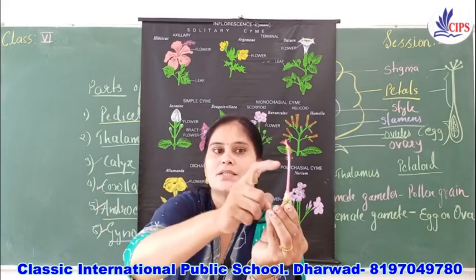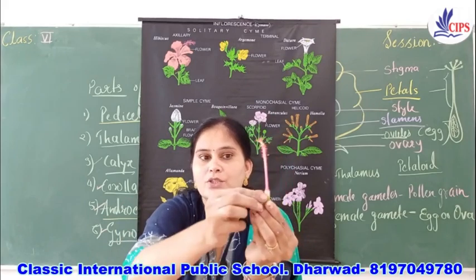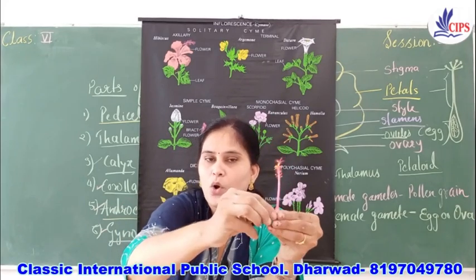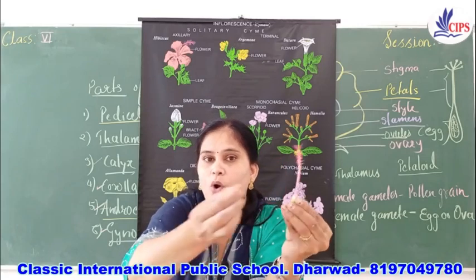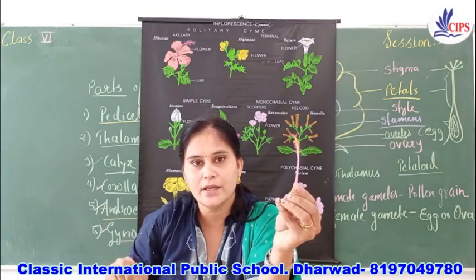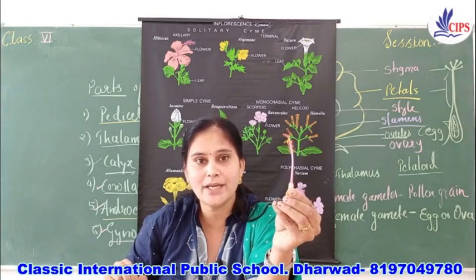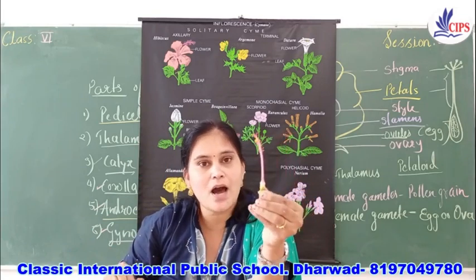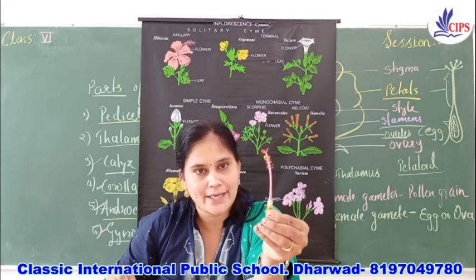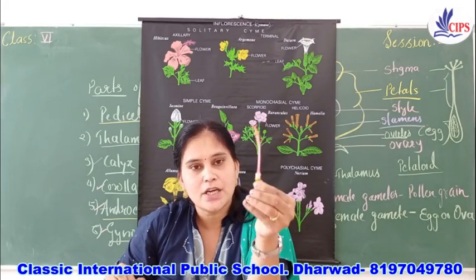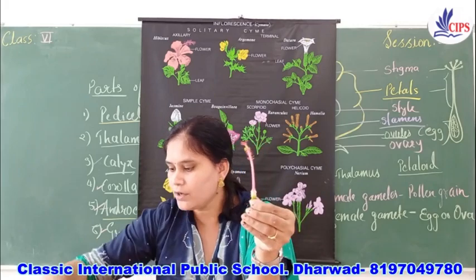So stigma, style, ovary. So when you open this ovary, inside the ovary you will get the ovules, right? And these ovules are the female gamete in the plants, right children? Understood this one? See here.